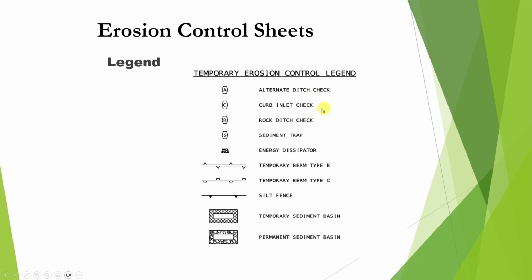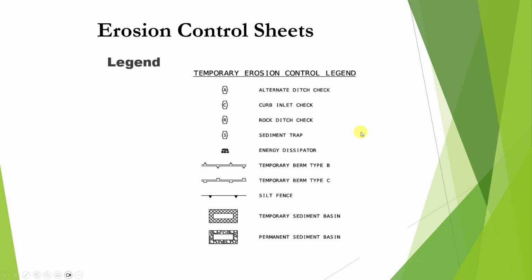Alternate ditch check, curb inlet check, rock ditch check, your sediment trap, your energy dissipator, temporary berms type B and C, your silt fence, and temporary sediment basin, which is shown by a crosshatch, and then permanent sediment basin, which is more of a rock fill in it.